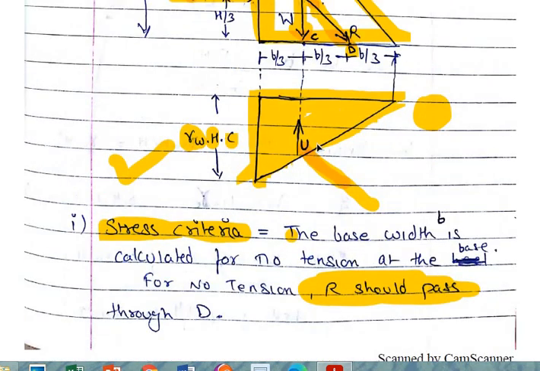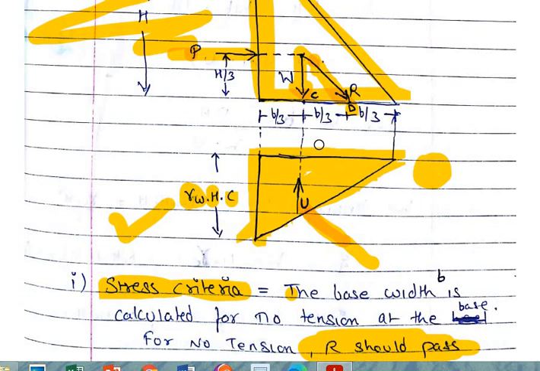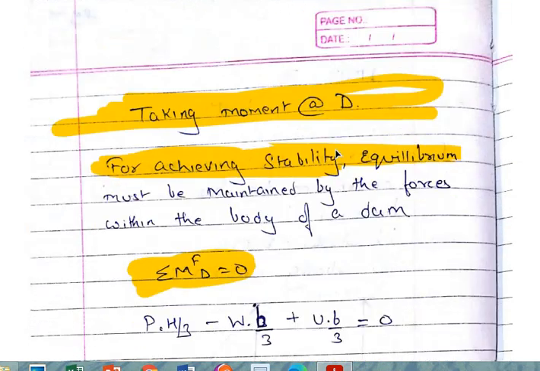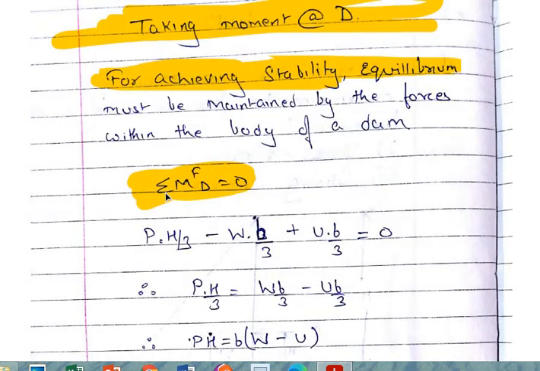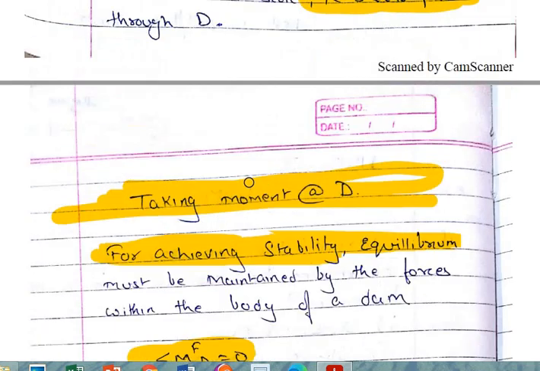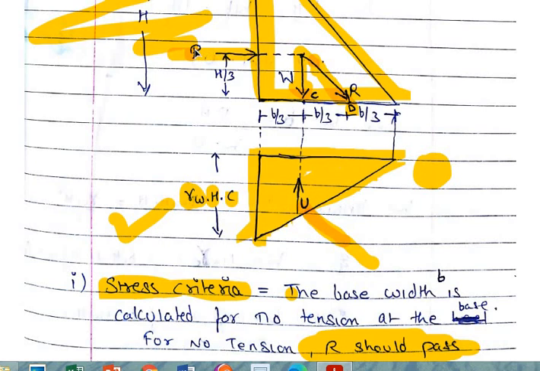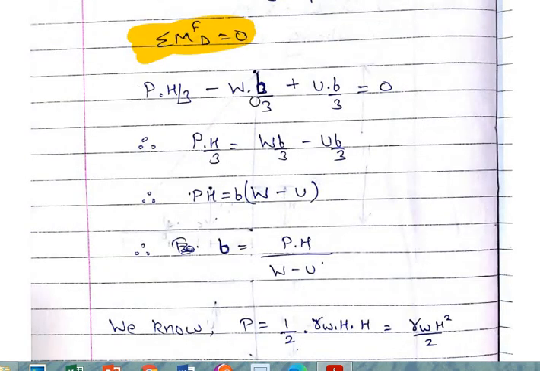Since we are applying the stress criteria and the resultant is passing through point D, the moment will be taken at point D. So the moment of all the forces at point D equals 0. So let's start taking the moment of all the forces. The very first force is P into H by 3, the second W into B by 3. First one will be positive, second one will be negative, and the third one U into B by 3. This will again be positive, negative, positive.